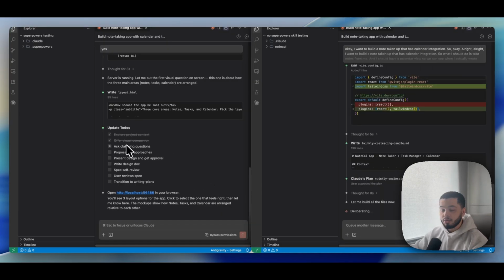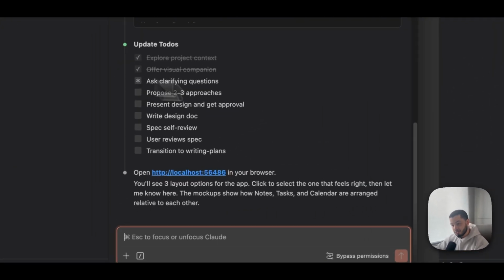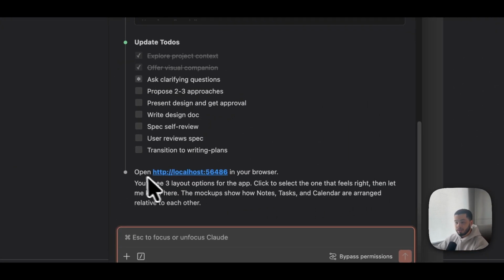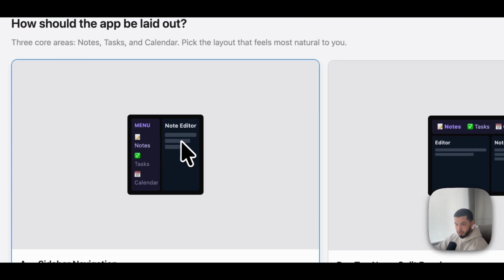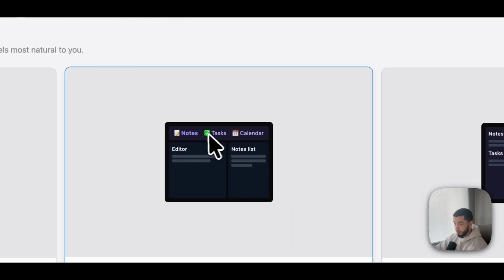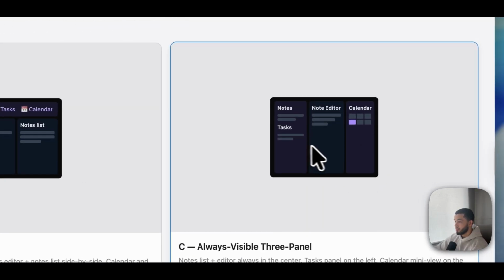All right, so you can see now, because we're using the brainstorming skill, it's going to ask us some clarifying questions. It says we can open this in our browser if we want to see any of the UI that's building. And it says you'll see 3 layout options in the app. Click to select the one that feels right. So I'm going to click here and it's going to show us the layout that it's proposing. So you can see here, we have this layout where we have a sidebar and the actual content on the right hand side. Up here we have the top bar, like a top view of it, and then over here we have a 3-panel view.